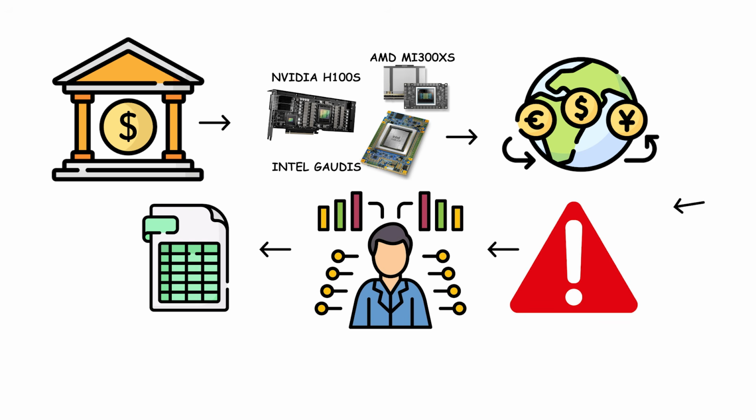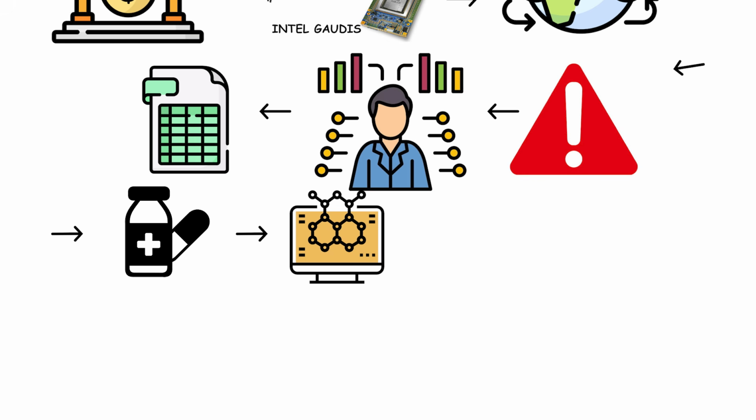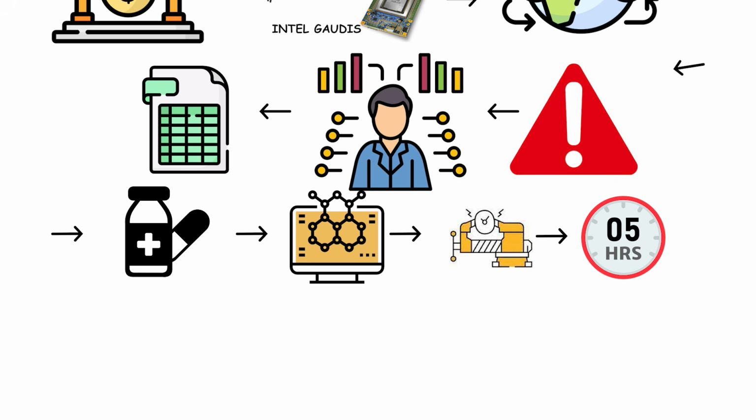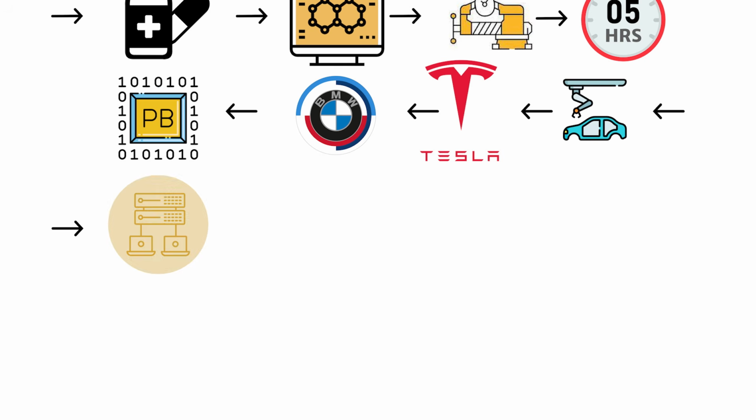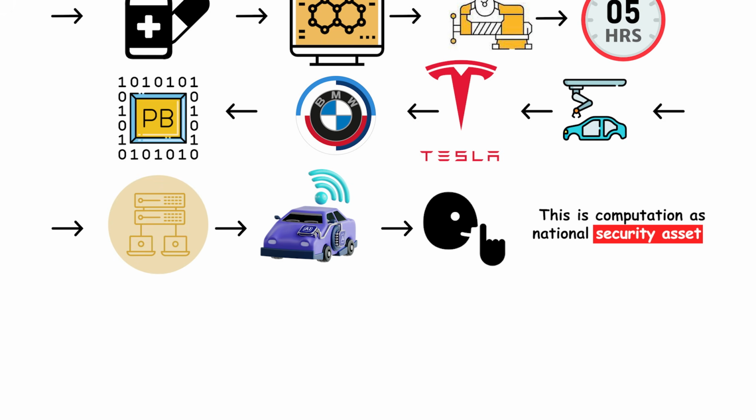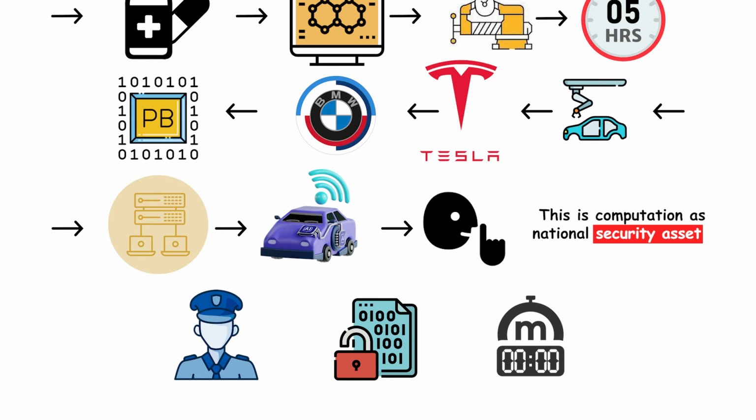could read a spreadsheet. Pharmaceutical labs simulate molecules by the millions, compressing months of trial work into hours. Automotive giants like Tesla and BMW feed petabytes of driving footage into their local clusters to train autonomous driving AIs under absolute secrecy. This is computation as national security asset, guarded, encrypted, and tuned to the millisecond.